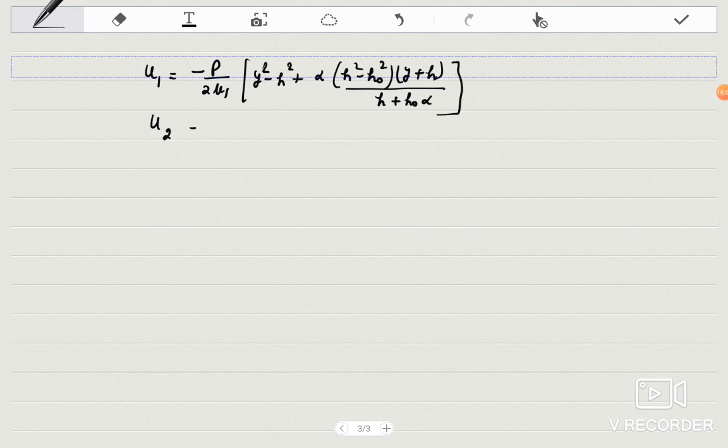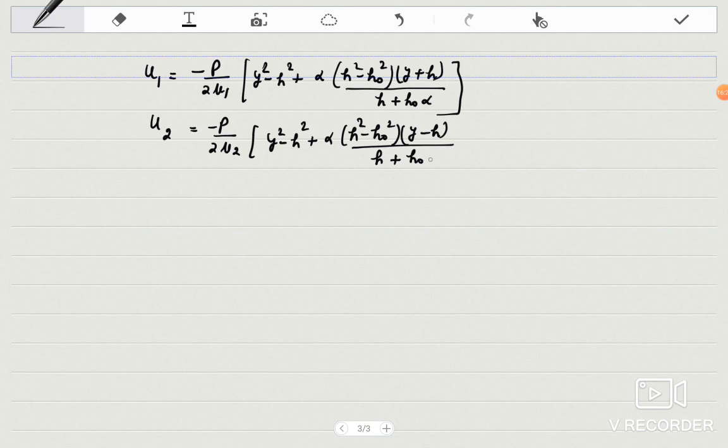U2 will be minus P upon twice mu2 (y square minus h square) plus alpha (h square minus h naught square) y minus h plus h naught alpha. Now what is this alpha? Alpha is (mu2 minus mu1) upon (mu2 plus mu1).